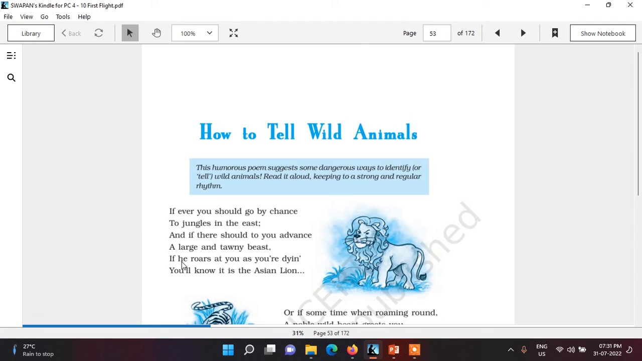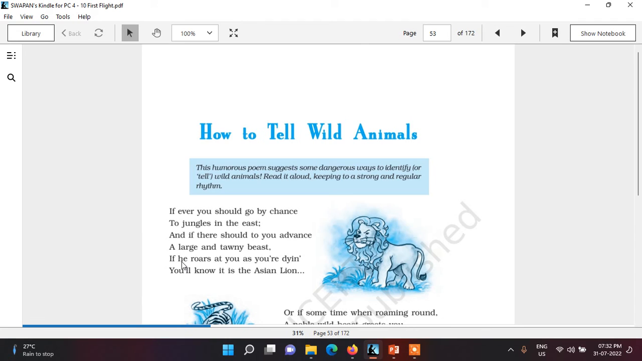Thereafter, tail from the hyena does, T is repeated. So here alliteration we can find. Thereafter, in stanza number 6, alliteration is applicable, because in the line he hasn't, H is repeated.